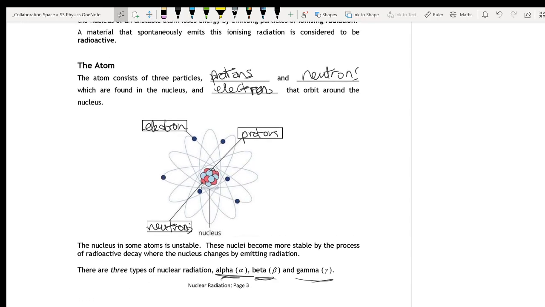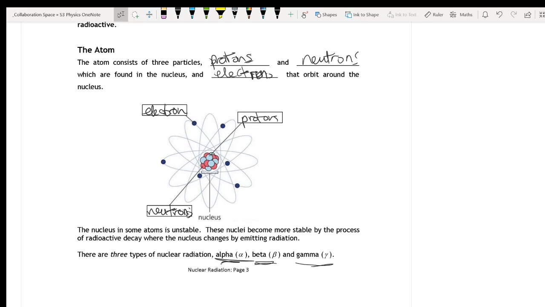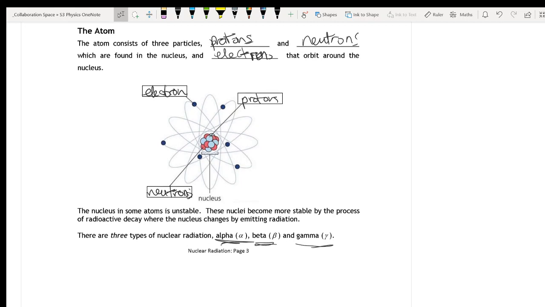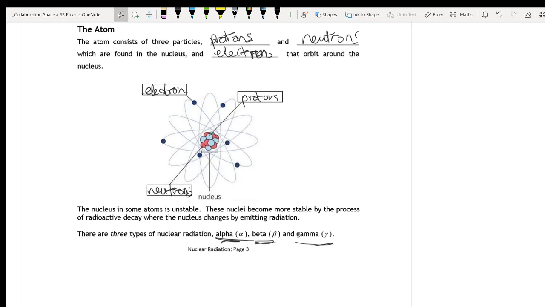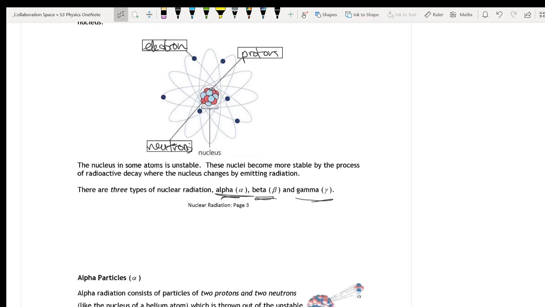So just a reminder about the structure of the atom. There are protons and neutrons inside the nucleus and electrons that orbit outside the nucleus. And as I said, the nucleus in some atoms is unstable, and these nuclei become more stable by the process of radioactive decay, where they spit out radioactive particles and become different types of nuclei. There are three different types of nuclear radiation: alpha, beta, and gamma.